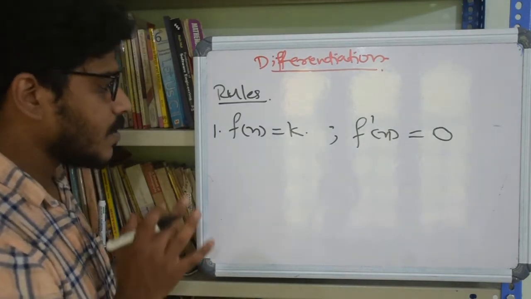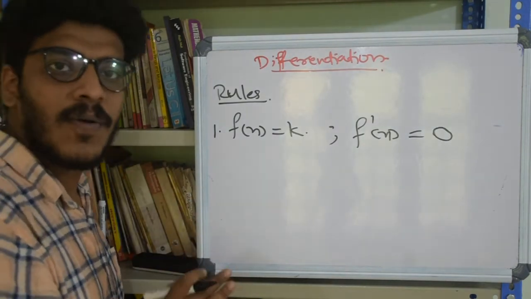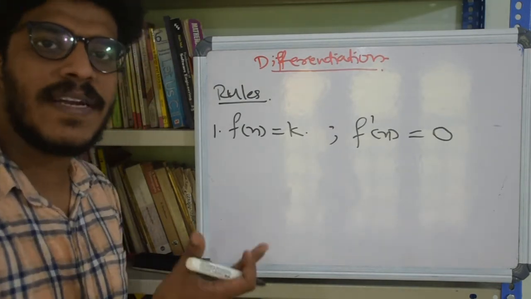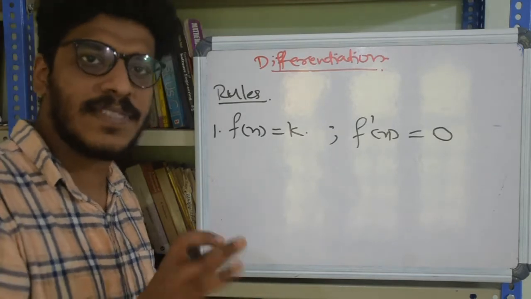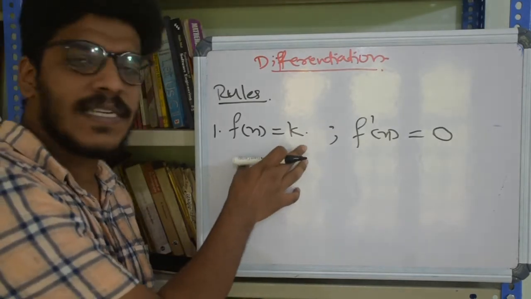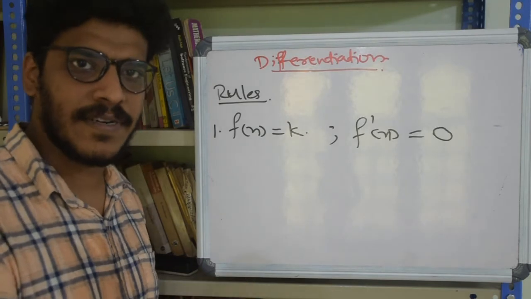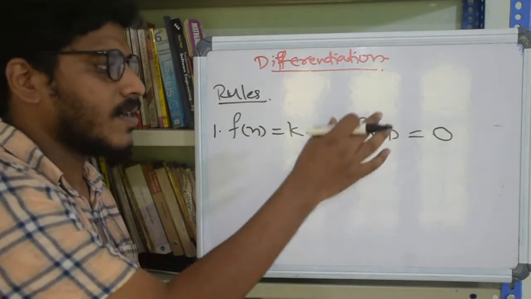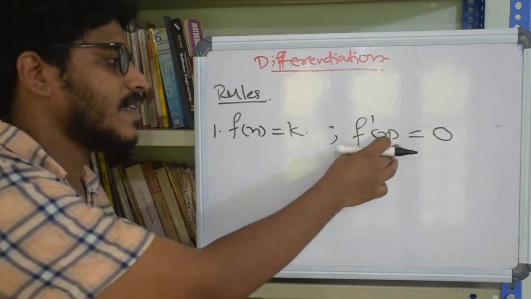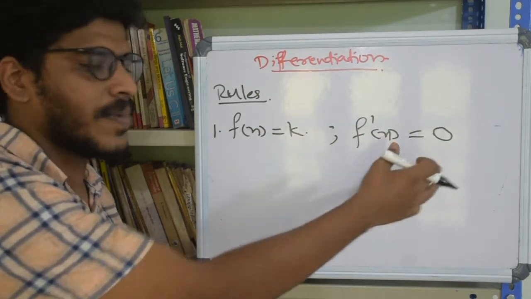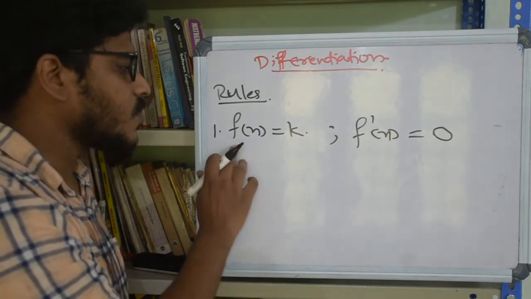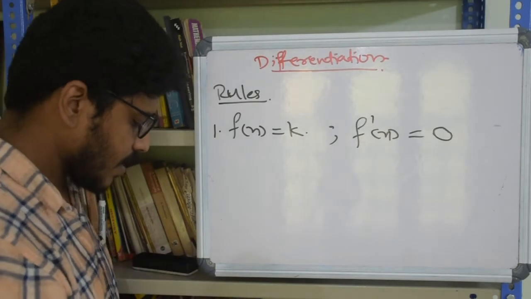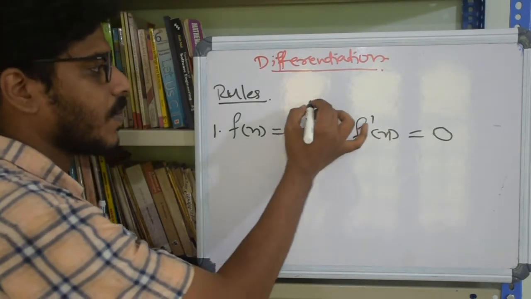Right. So the derivative of a constant function is 0. Why does this happen? See, how did we define the derivative? As the rate of change. See, if this is a constant function, it is not going to change anywhere. So the change is 0, and thus the rate of change is 0, and for that reason the derivative of a constant function happens to be 0.